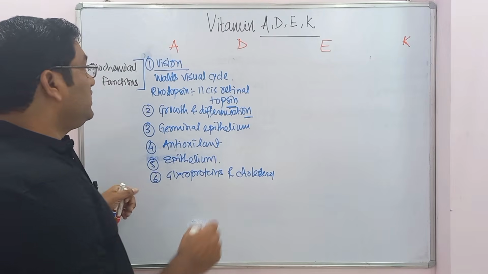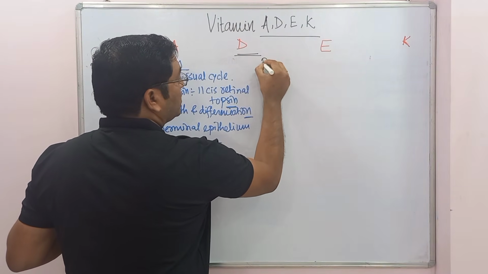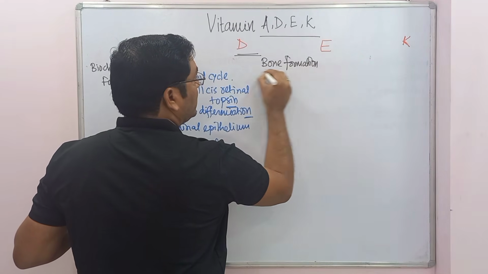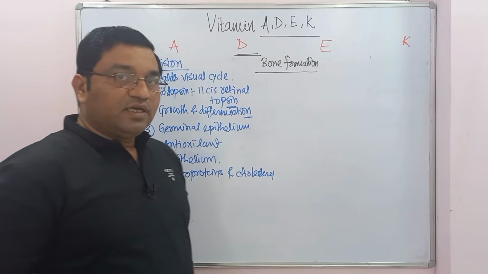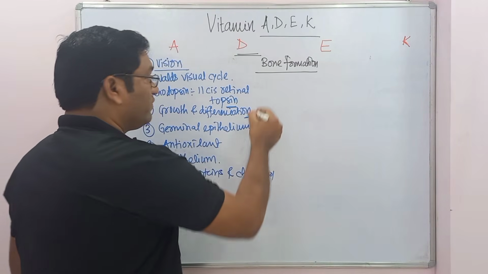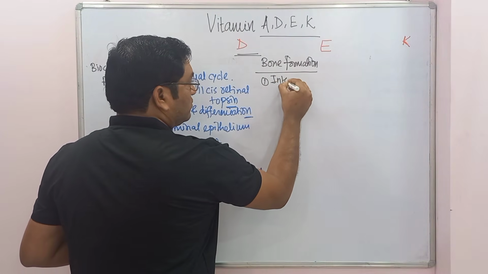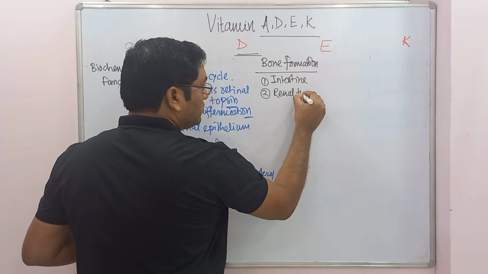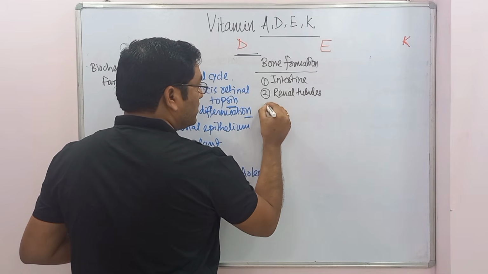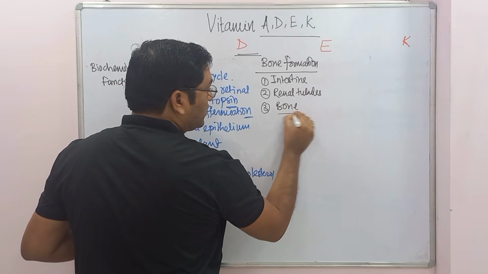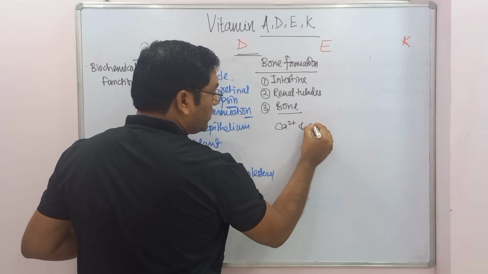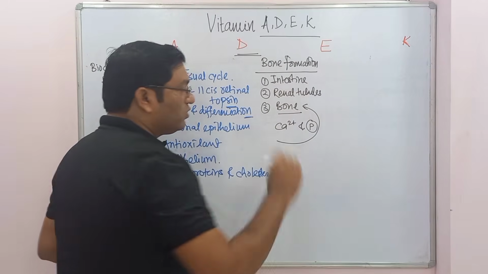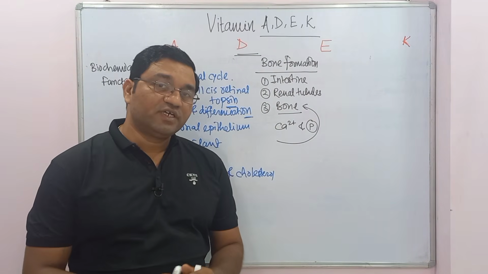Then vitamin D is important in bone formation. This is the important function of vitamin D. It particularly acts on three target tissues. The first one is the intestine, second is the distal renal tubules, and third is the bone. So it is important in maintaining the calcium and phosphorus level in our body. It is important for the mineralization of bone and for the osteoblastic activity of the bone.